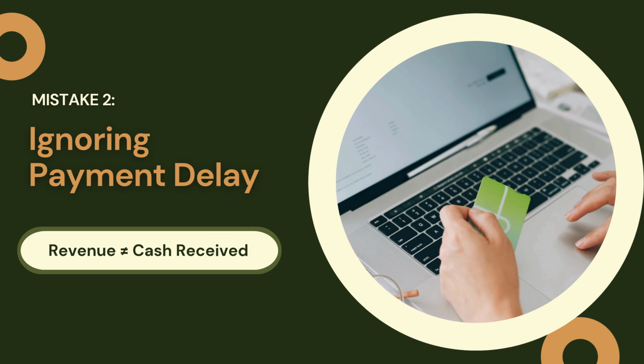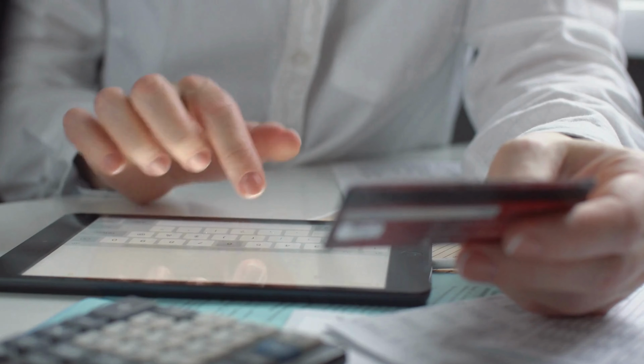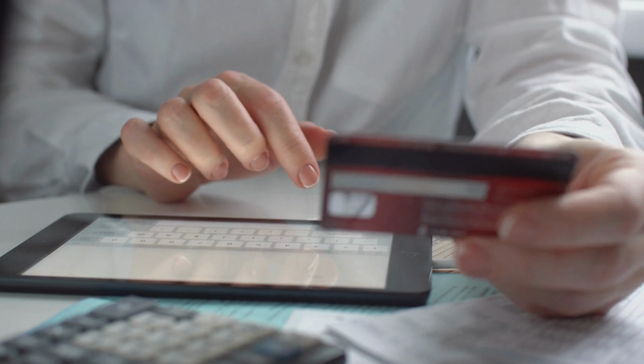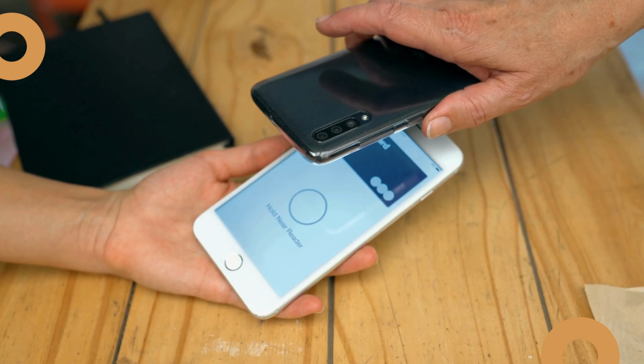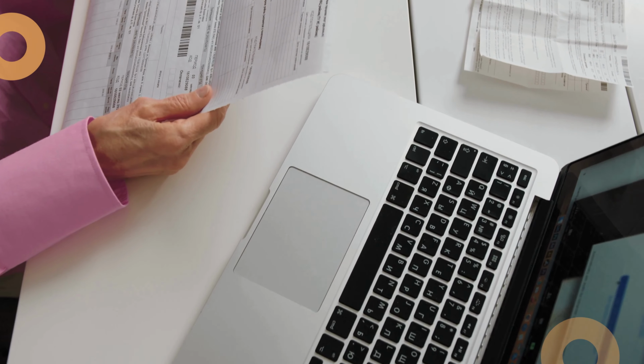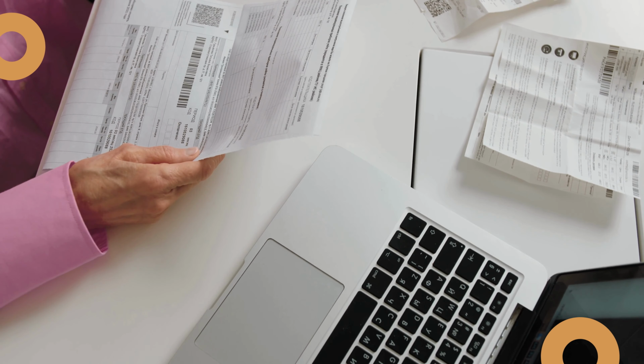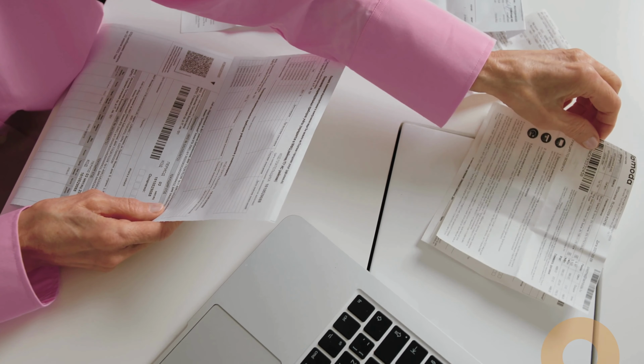Mistake 2. Ignoring payment delays. Just because you invoice today doesn't mean you get paid today. Many businesses forget about accounts receivable delays. You may run out of cash even when your income statement looks great. Build realistic timelines and add a buffer for late payments.